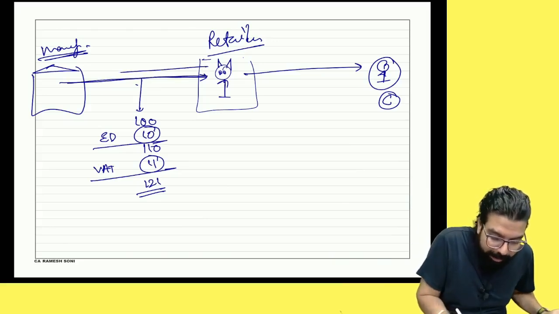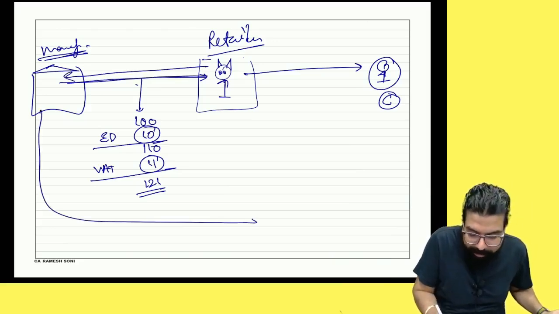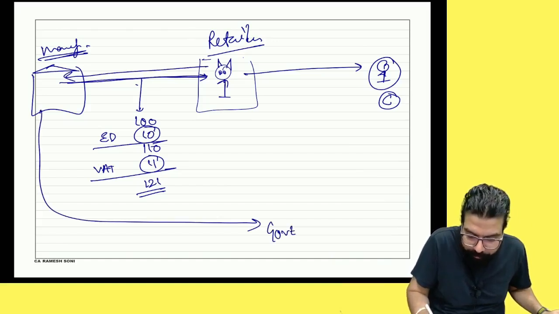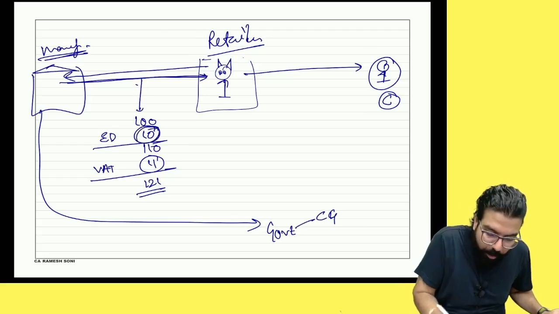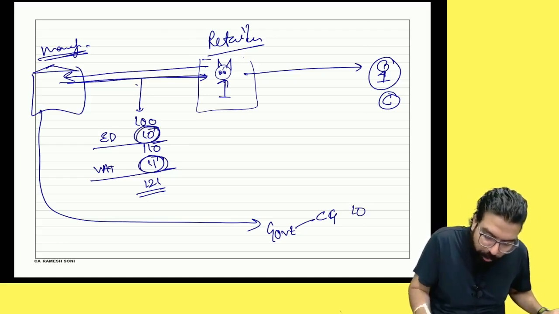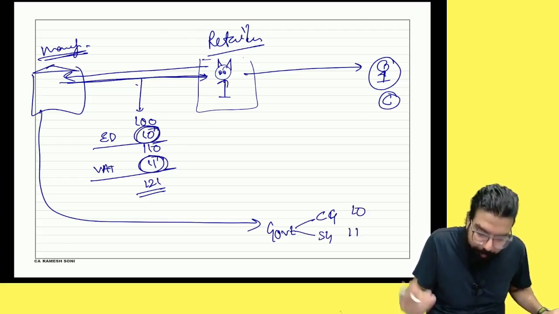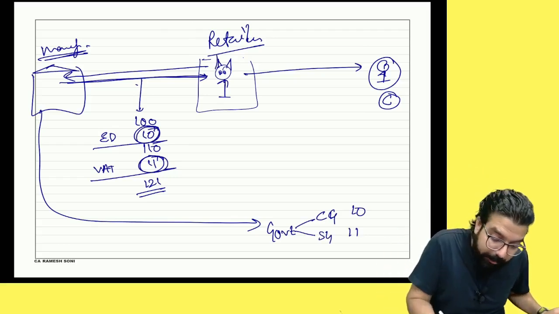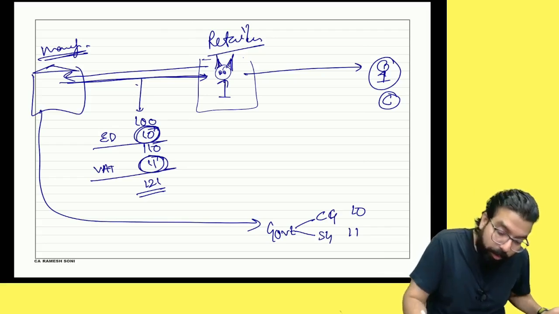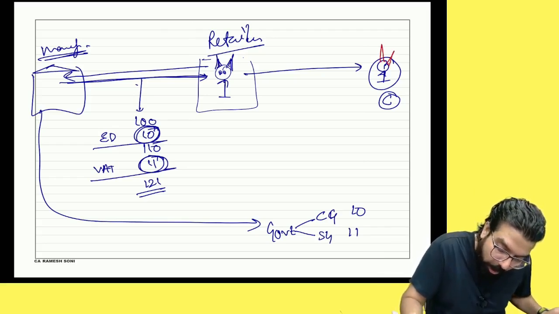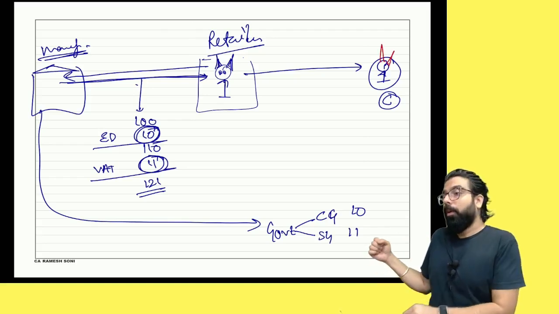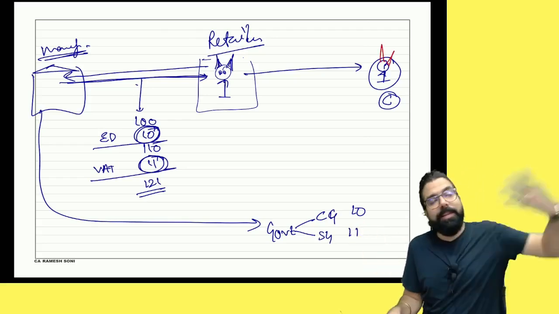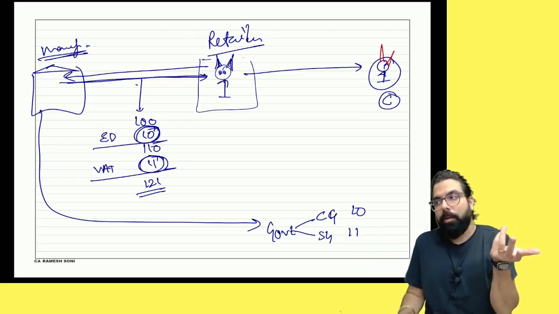See, what happened? He sold the goods to me. He collected the tax from me. He gave the government how much? Central government used to take this 10 rupees excise duty and VAT used to go to the state government. And the state government got 11 rupees. Are we all clear till here? But ultimately, did I become the bakra? Who should become the bakra? Now, how do we make the consumer the bakra? So when I sell to the consumer, I will collect the tax and give it to the government.